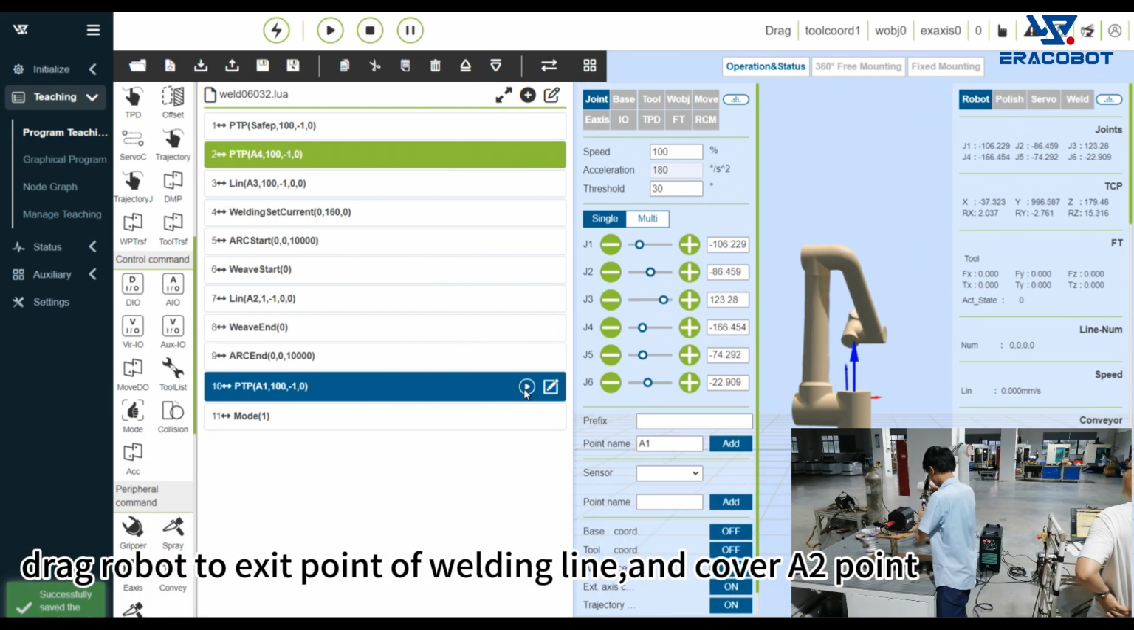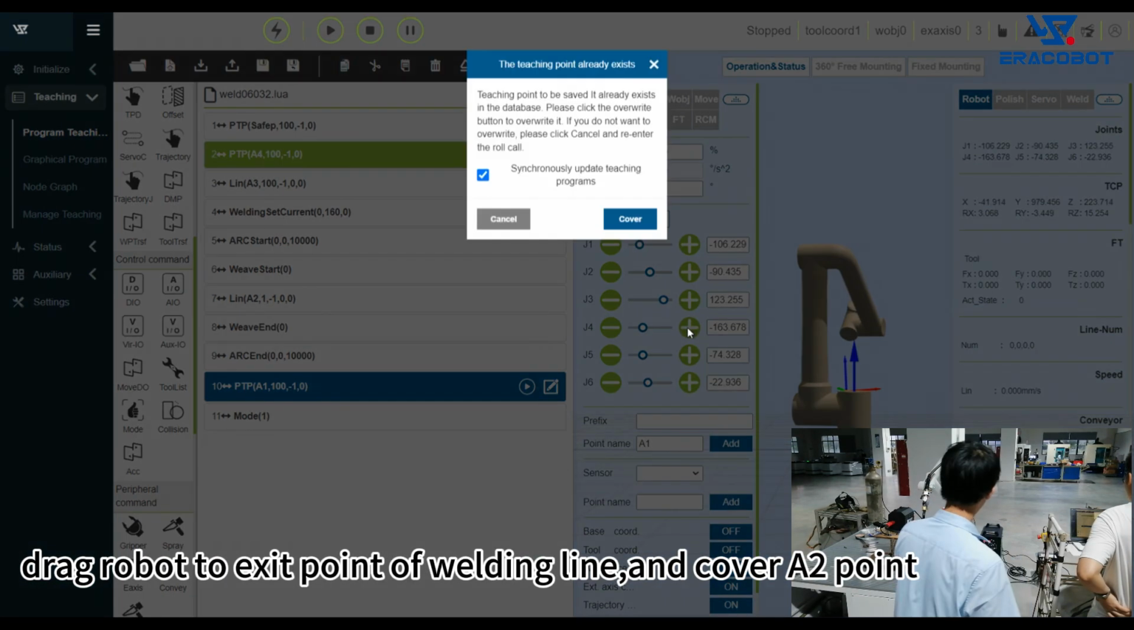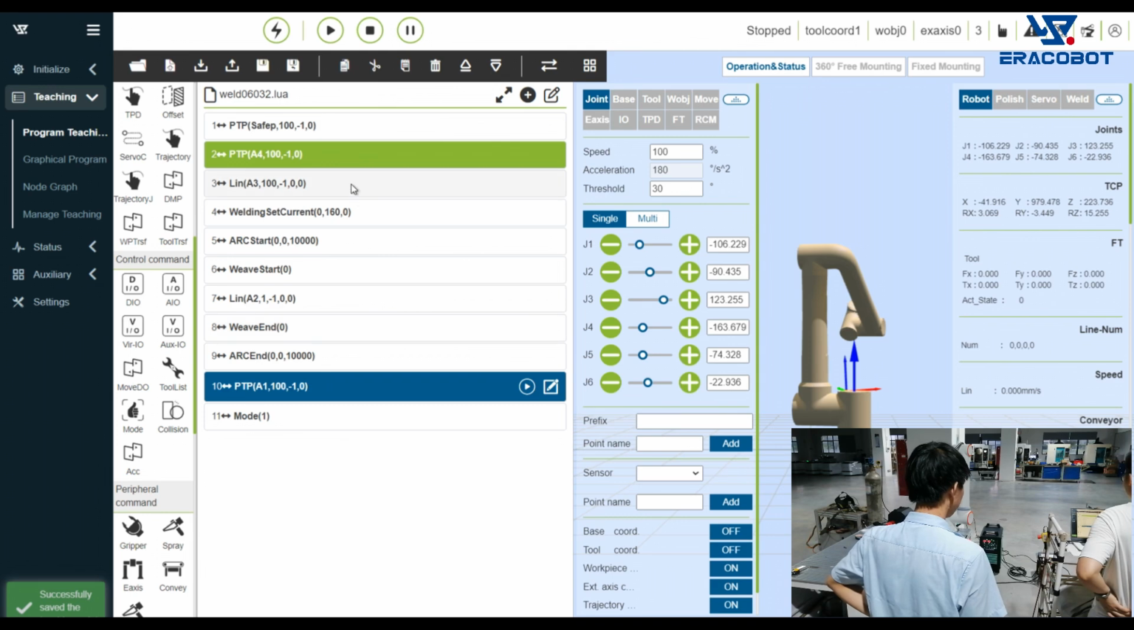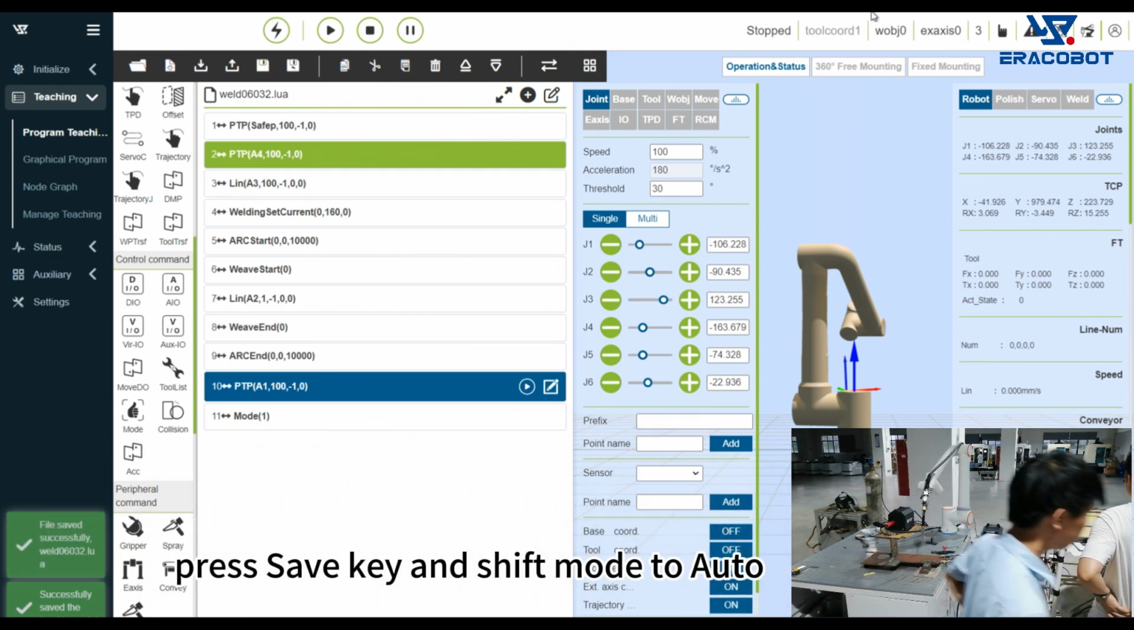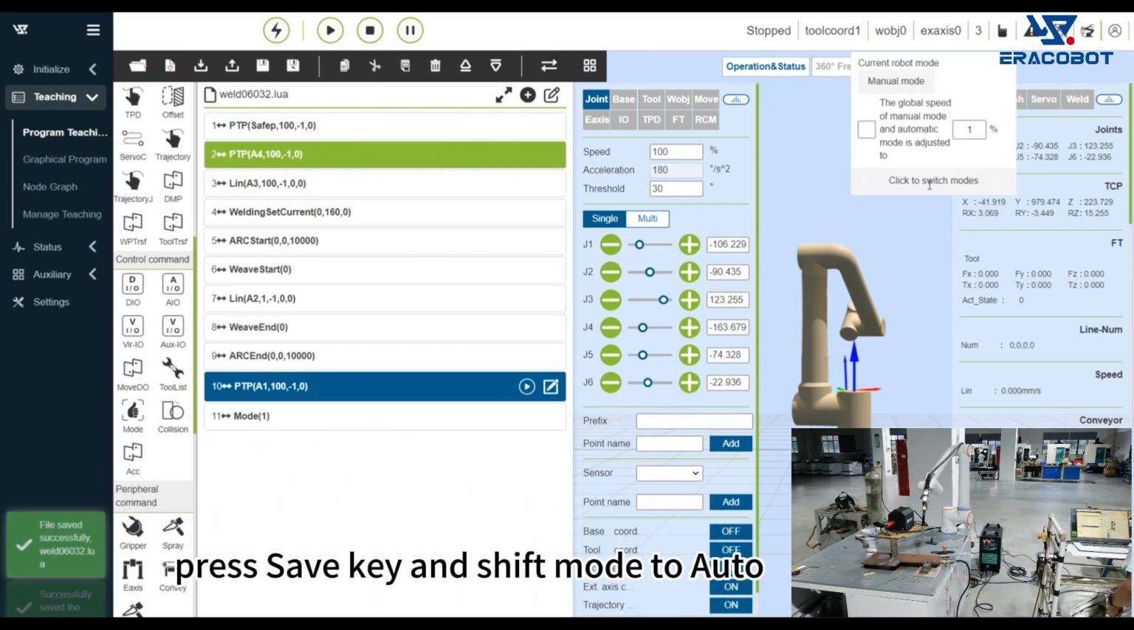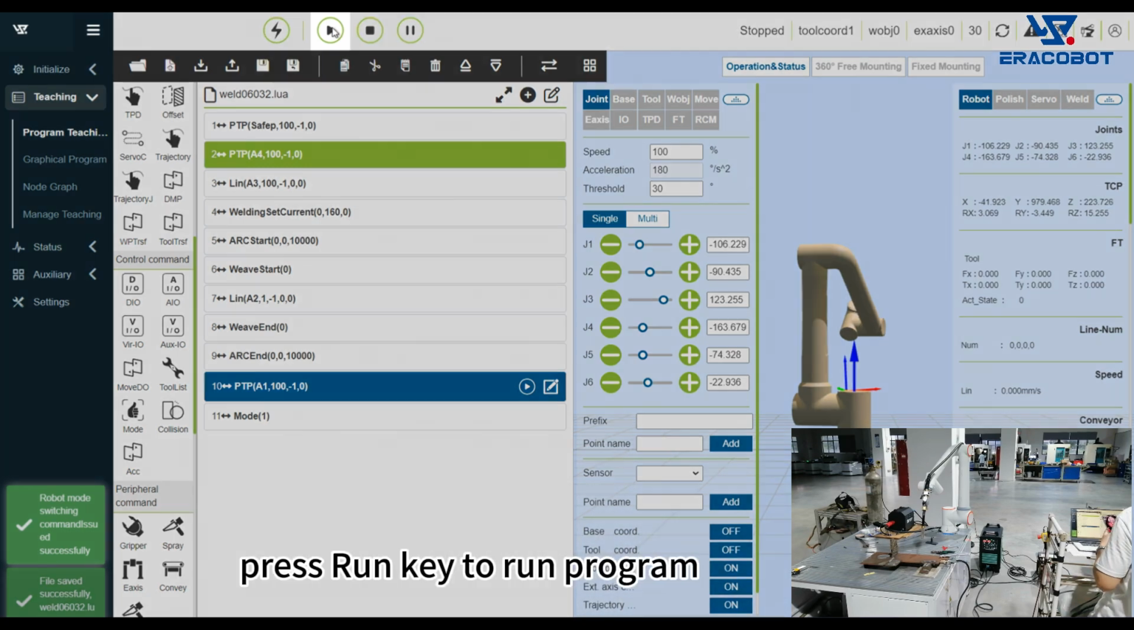Drag the robot to the exit point of the welding line and cover the A1 point. Press the Save key and shift the mode to auto. Press the Run key to run the program.